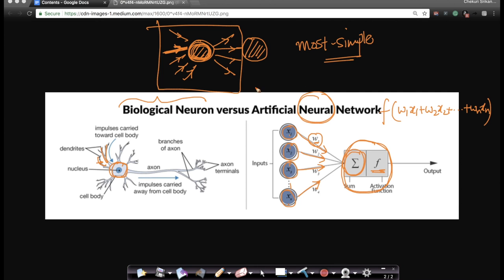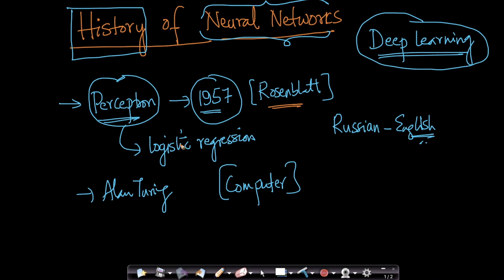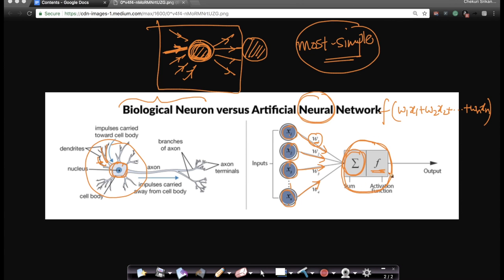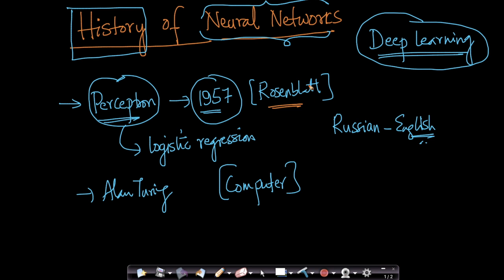Remember, the model that I explained here is a very, very simplistic model. It's far from the true complexity of a biological neuron. A biological neuron is superbly complex. If you pick up any neuroscience textbook, you'll wonder how all these things evolved out of simple bacteria. It's magic that nature has created. But let's simplify things. So people said, okay, this is how a biological neuron operates. Let's create a very, very simplistic model with a mathematical structure like this. And that's what Rosenblatt did.